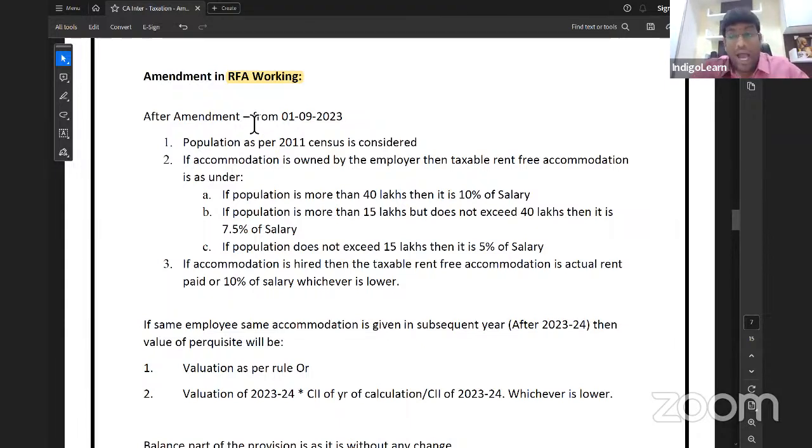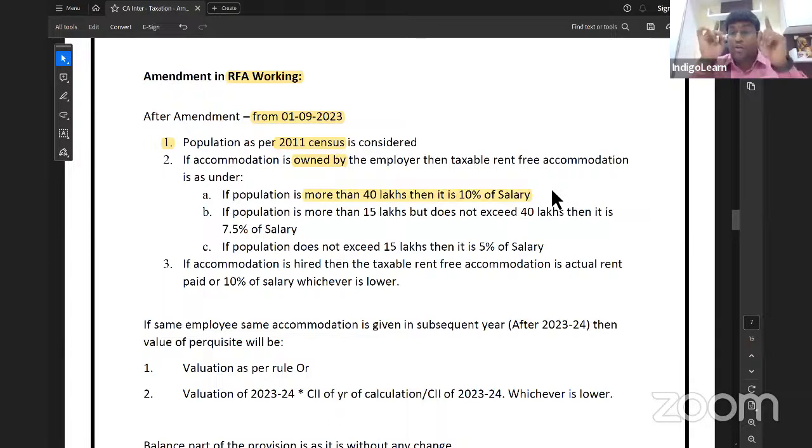But let me tell you, an amendment has come and this amendment is covered by statutory updates. Please see what they told. Population as per the 2011 census is considered. Population as per what? 2011 census is considered. And if accommodation is owned by the employer, then what is taxable is, if population is more than 40 lakh, 10% of salary.